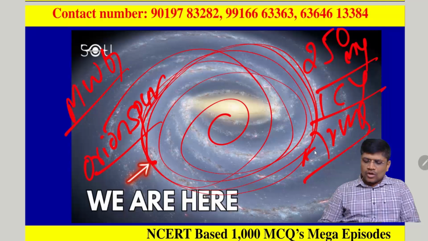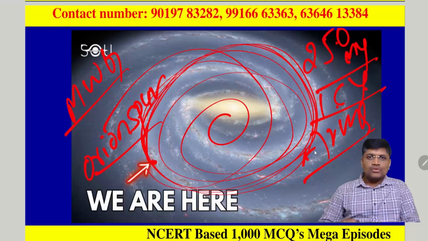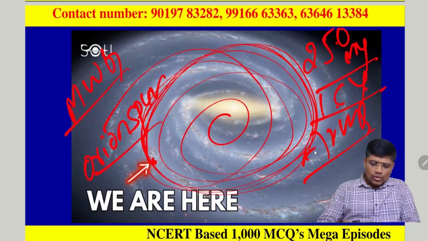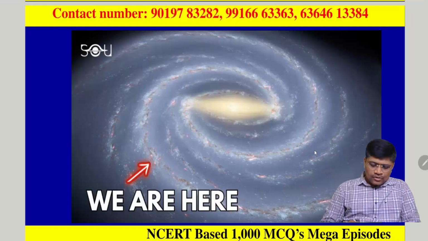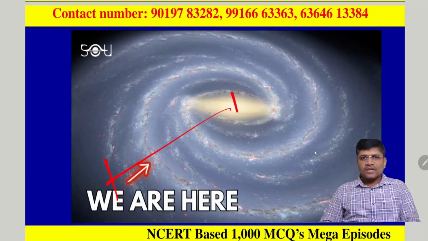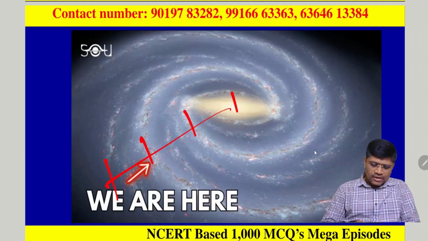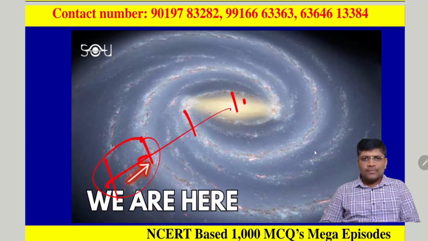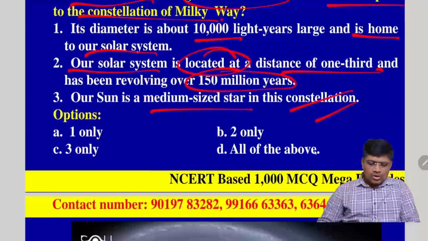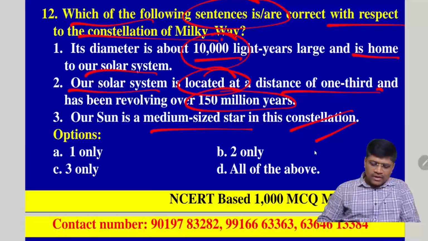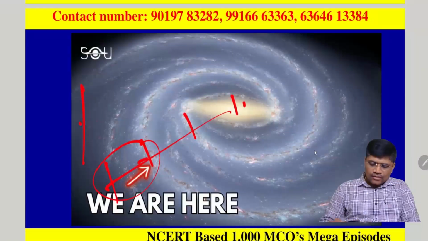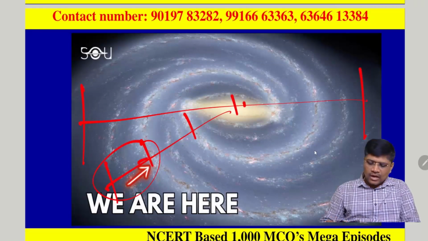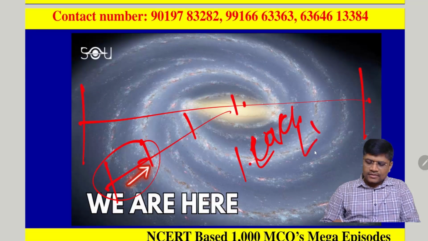That means one cosmic year refers to the duration taken by our solar system to complete one revolution around the Milky Way galaxy. Next, it is located almost 1/3 of the distance from the center of the Milky Way galaxy. If we divide it into 3 blocks, it is located at 1/3 distance. So what is the size of the diameter of the Milky Way galaxy? It is nearly from this end to this end. Almost 1 lakh light years is the diameter.